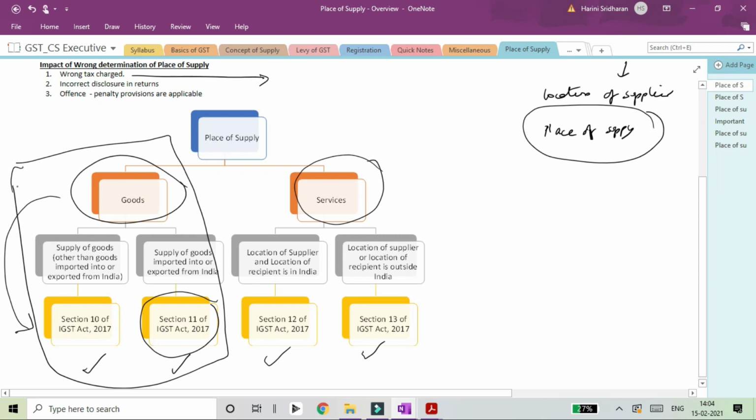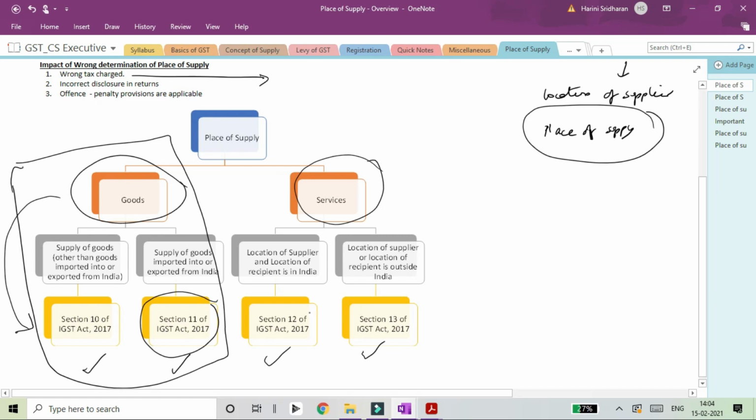But in case of services, the place of supply provisions become very important because of the nature of services. Services are intangible in nature, so one will not know from where the service is being provided or who is using that service unless you study the transaction in detail. So place of supply provisions become more important in case of services.